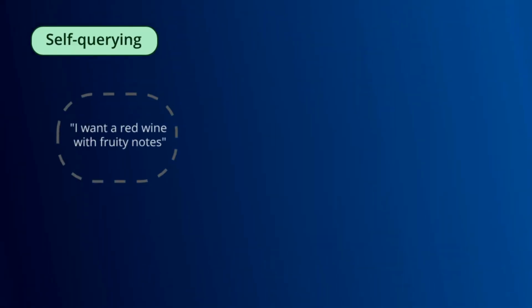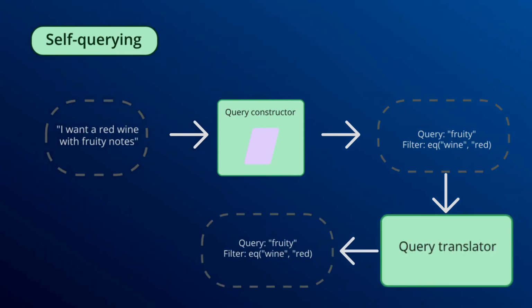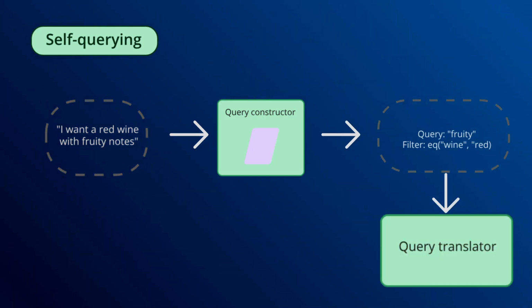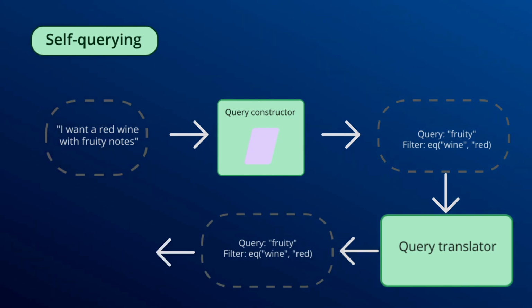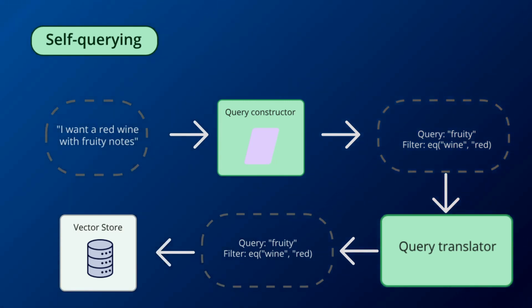If we look at the diagram for this, we can see that the idea here is that we have a sort of step between the retrieval and the input. So the person types in their query, and then we use a large language model to reformat that query to get both the semantic elements of that, but also to be able to convert it so that we can actually do searches on metadata as we go through this.